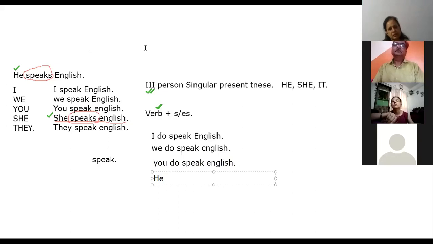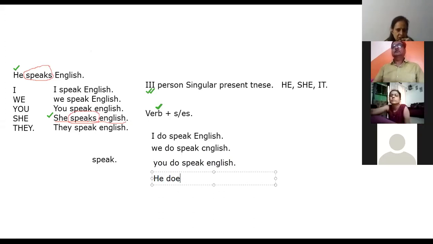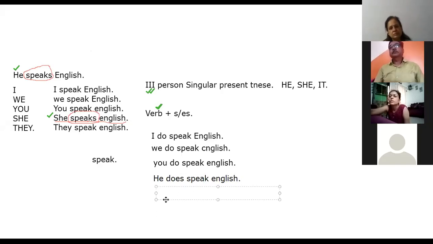He does speak English. Correct. He does speak English. Great. Next, Vasudha ma'am. She does speak English.